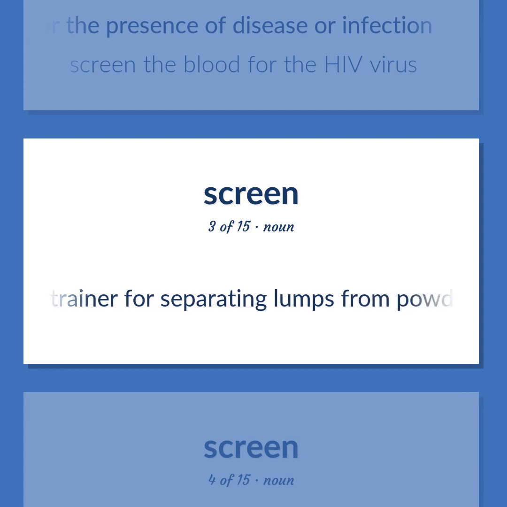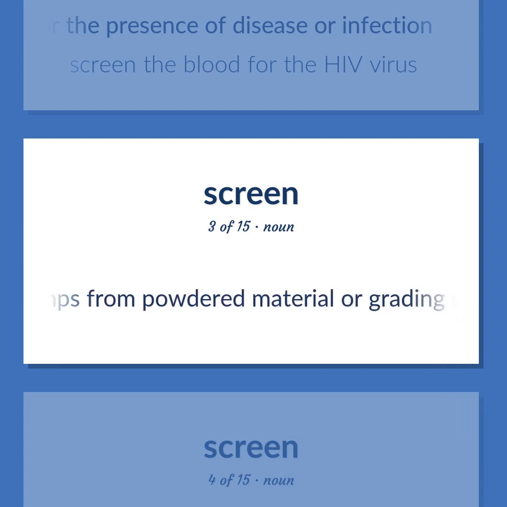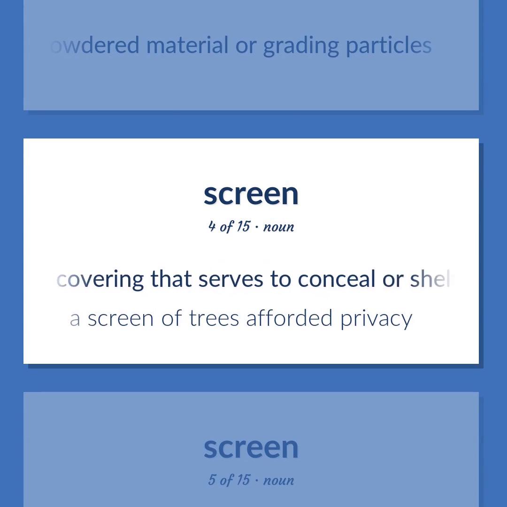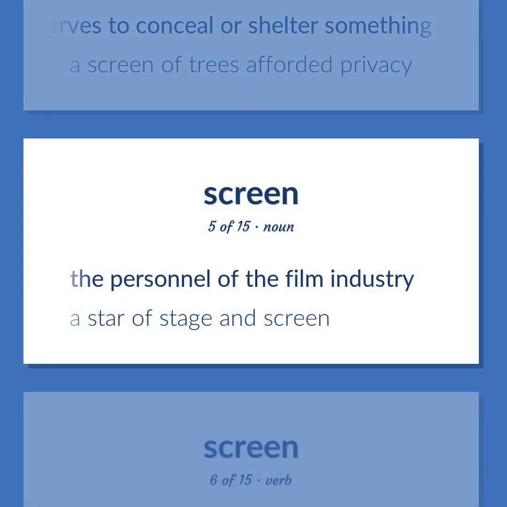A strainer for separating lumps from powdered material or grating particles. A covering that serves to conceal or shelter something. A screen of trees afforded privacy. The personnel of the film industry. A star of stage and screen.